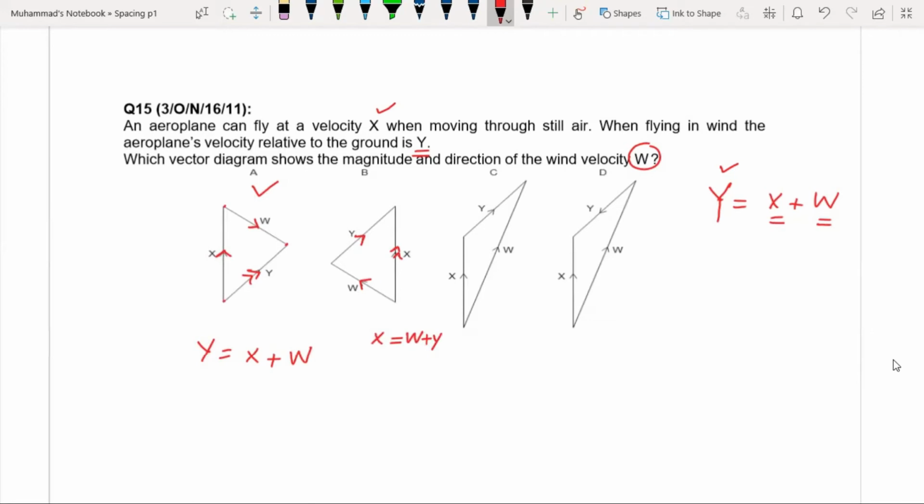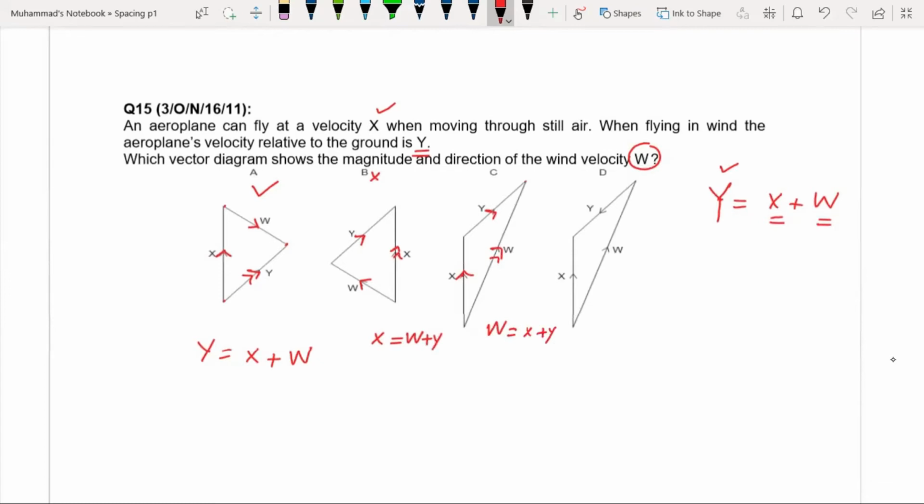And in C, if you want to write down the equation, x plus y equal to w. The resultant should be drawn from the tail of the first vector to the head of the last vector. So in this case, w is x plus y.